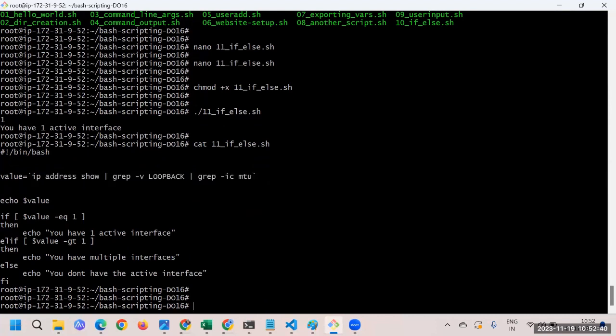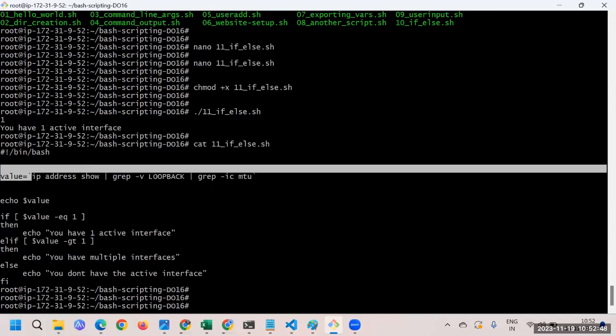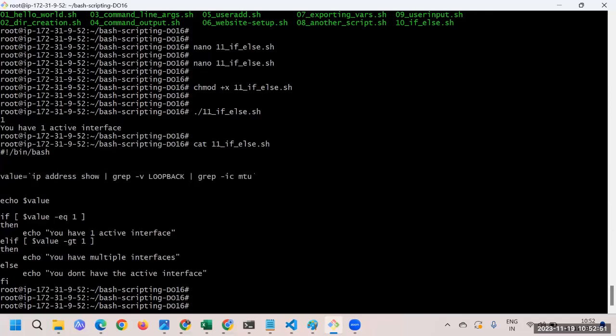Okay, here we have done something, and this is also important, guys, for you to understand. The backticks play a very important role. Here, whatever you have calculated, that whole thing you are simply putting into one variable. That is the important thing.